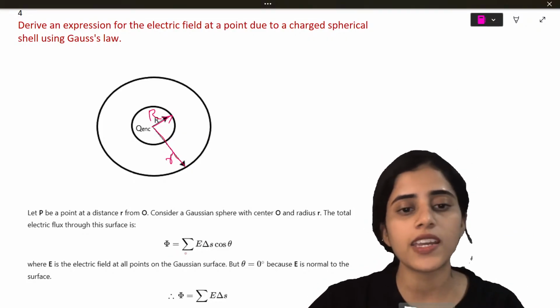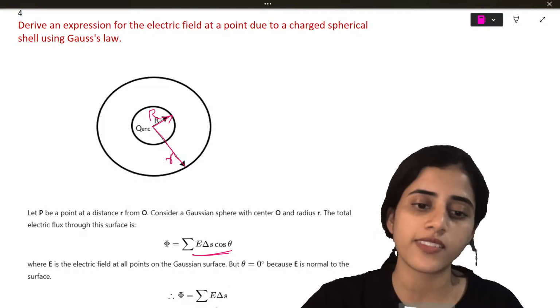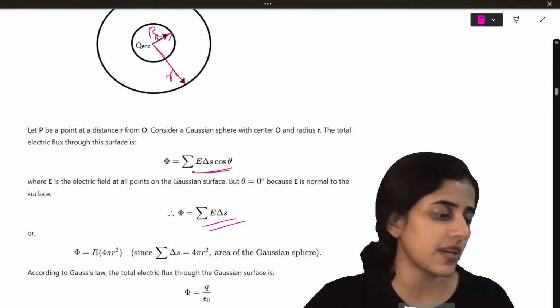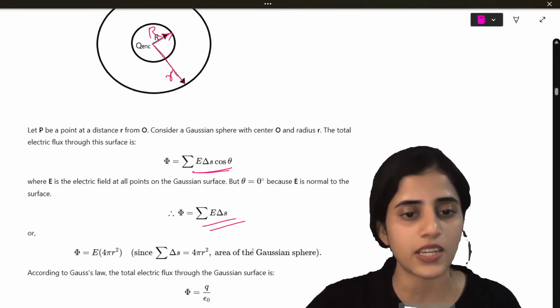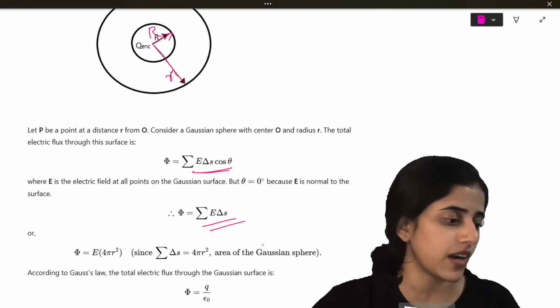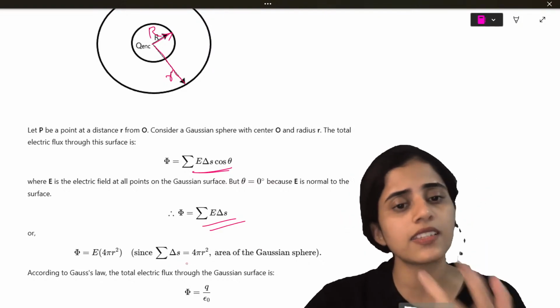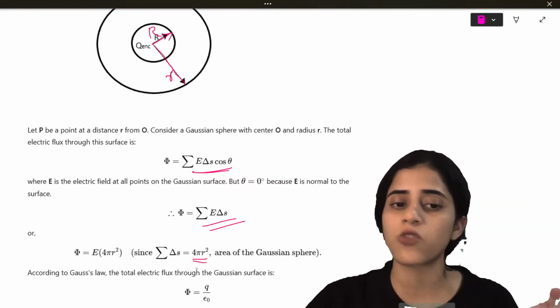So phi is E del S cos theta. Phi is E del S. I'm not going to explain every step, because then I can't finish it. I want to give you all 5 important mark questions and I'll finish the class soon. Alright. This is a sphere, so obviously the area is 4 pi r square.